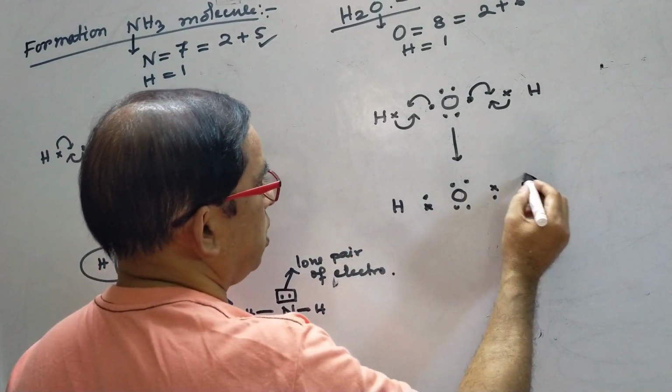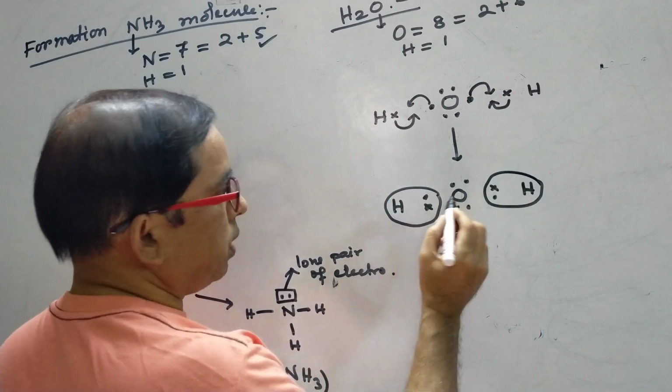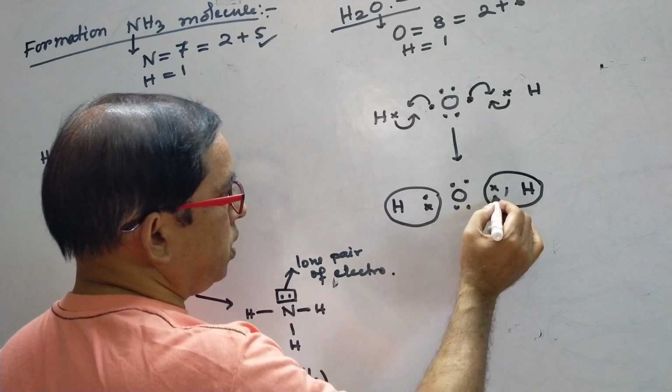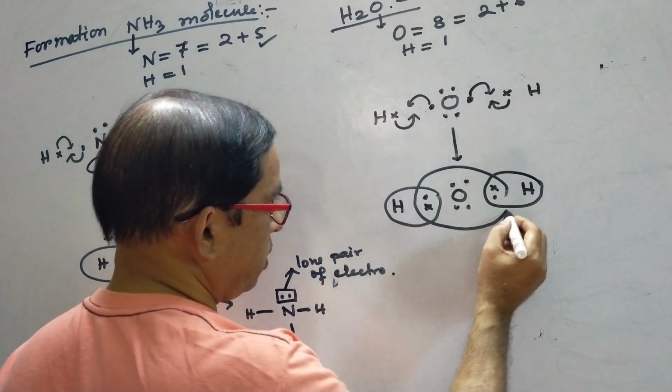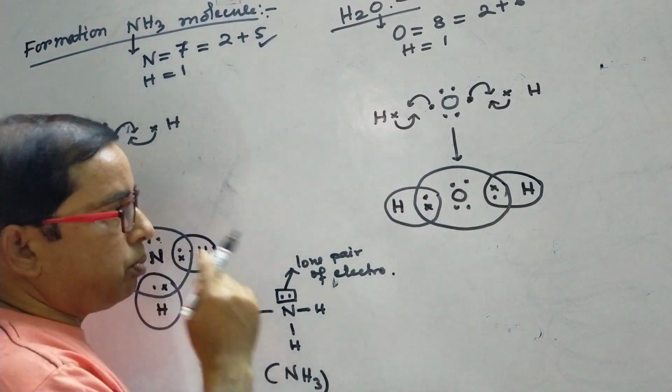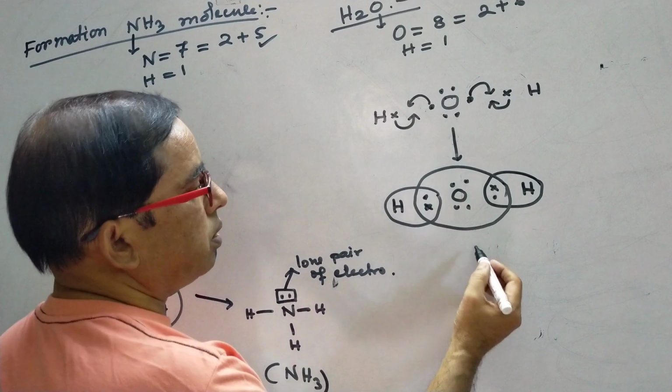These two electrons are counted for hydrogen and these two for this hydrogen. But for oxygen, we have to count this shared pair and also this shared pair. Now how many electrons are there for oxygen? 1, 2, 3, 4, 5, 6, 7, 8.